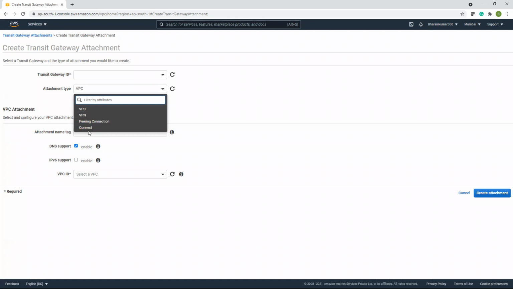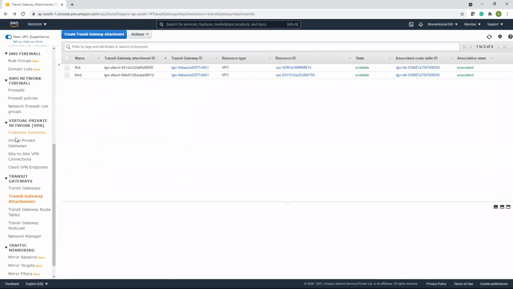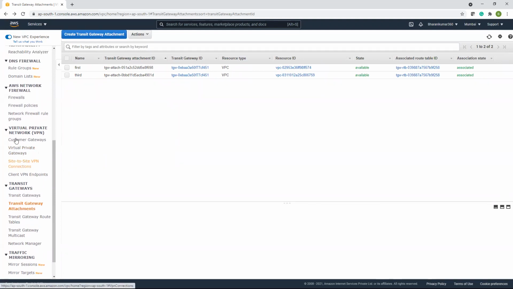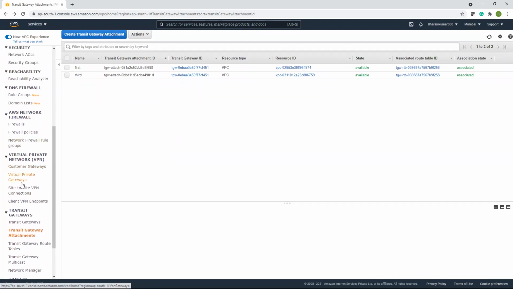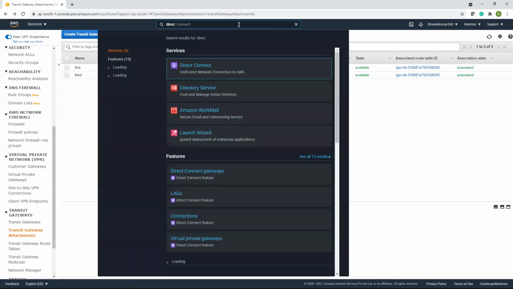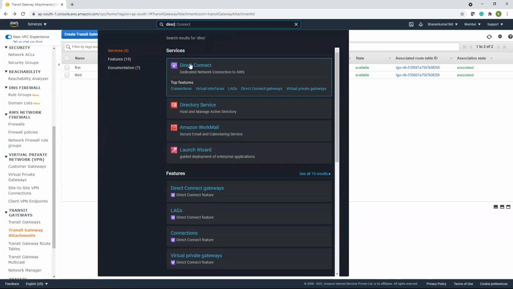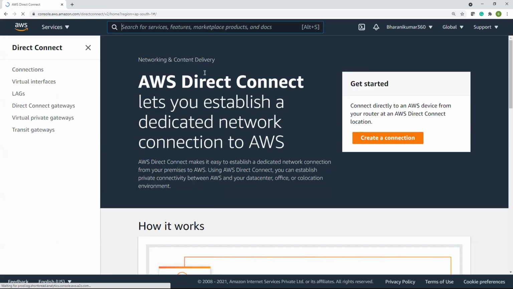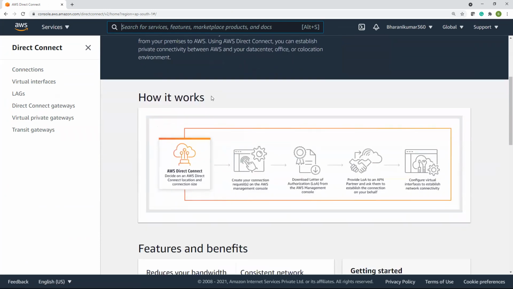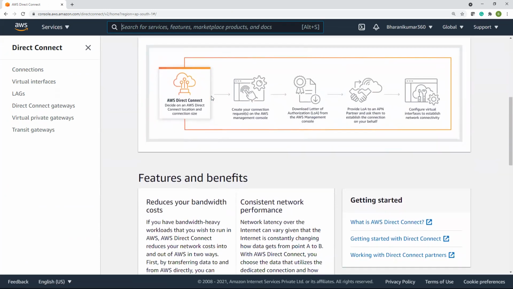And we have something called direct connect again. This direct connect we have here. Direct connect: a dedicated network connection to AWS. That means laying cables from your side to AWS, laying physical cables.